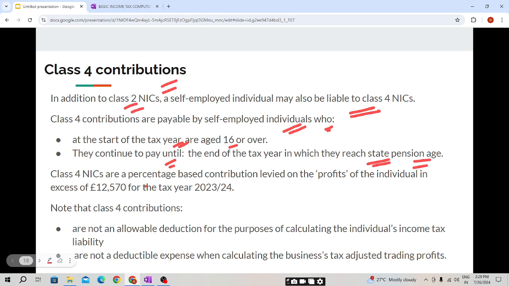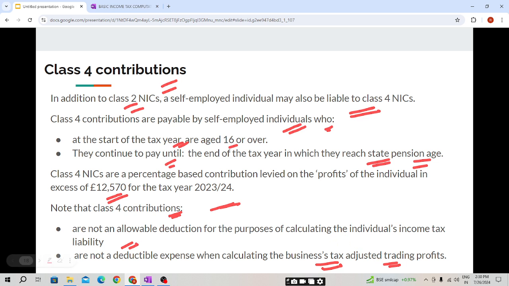The class 4 NIC are a percentage-based contribution levied on the profits of the individual in excess of 12,570 for the tax year 23-24. Note that class 4 contributions are not an allowable deduction for the purpose of calculating the individual's income tax liability, and are not a deductible expense when calculating the business's tax adjusted trading profit.